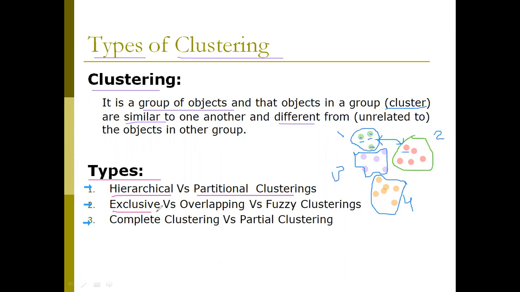The third is exclusive clustering. The fourth is overlapping clustering. The fifth is fuzzy clustering. The sixth is complete clustering. Finally, partial clustering. So these are the 7 types of clustering.